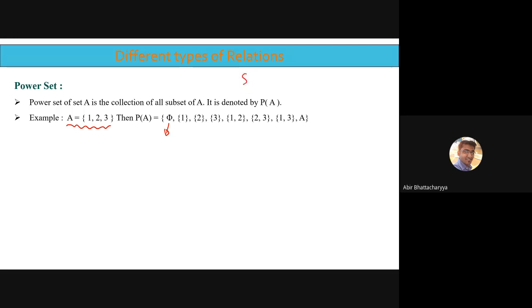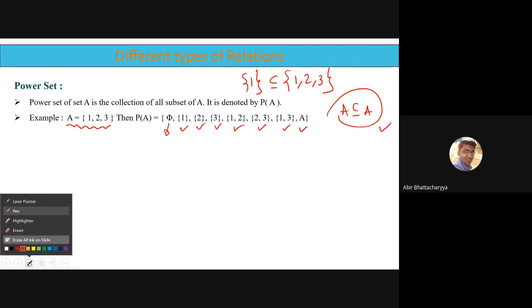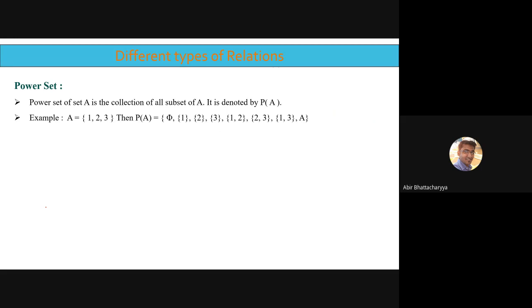Singleton {1}, obviously, is a subset of {1, 2, 3}. Singleton {1}, singleton {2}, singleton {3} are subsets of {1, 2, 3}. Similarly, the doubletons {1, 2}, {2, 3}, {1, 3} are also subsets of {1, 2, 3}. And A is a subset of itself, since every set is a subset of itself. So this is the total combination of the power set. That is how we can explain what the power set of a set is.